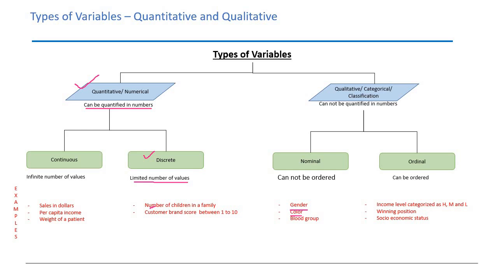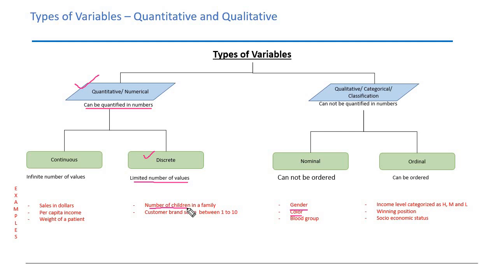So if you have a variable which is number of children, it is a discrete variable because it cannot be in decimals, right? And it would be a limited number of values. Either the number of children in a family would be 0, or it might be 1, 2, 3, 4, 5, or maximum up to 6. And number of children cannot be more than 6. Let's say that's how we have our customer database, and we haven't had any customer which has more than 6 children. Now this is a discrete variable because a discrete variable cannot be in decimals.